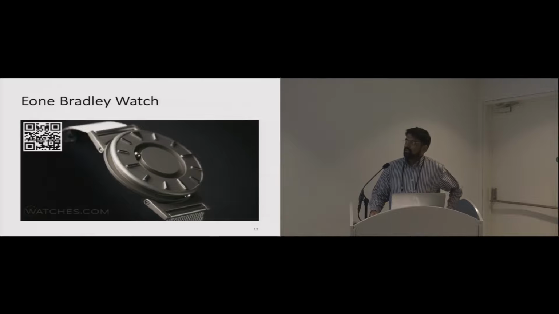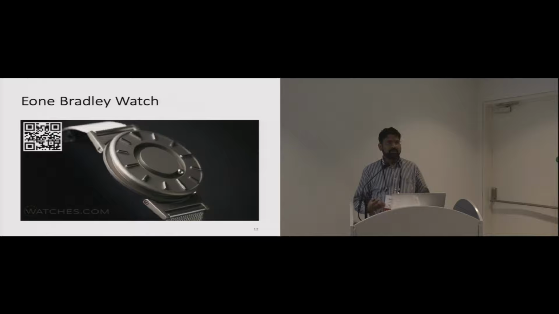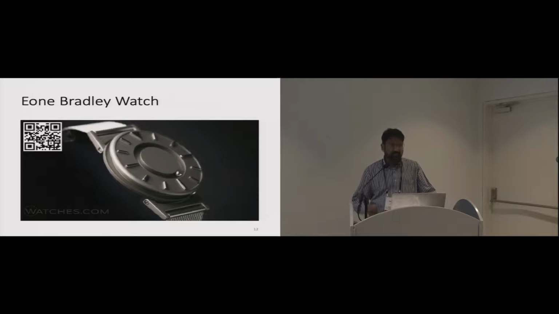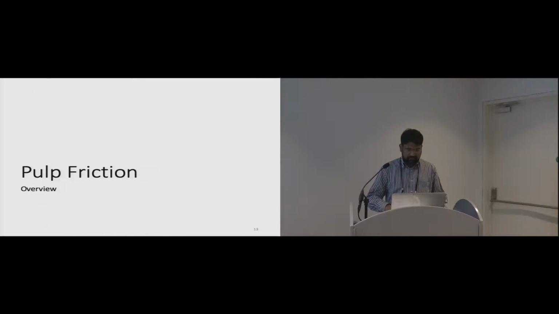Another related work related to our prototype is Ian Bradley's watch. It's a haptic watch where there are two ferromagnetic ball bearings along with a magnetic stage driving them to give you the time, with a minute hand here and an hour hand here. So we based our prototype similar to this. We actually didn't know about this, but it's quite related to how we did it.